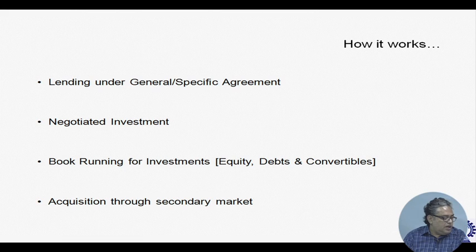Now, they can also respond to book running for the investment, and this book running may be for equity, debt, or convertibles. Book running means you want to issue the shares either through private placement or the public primary market, and you want this financial institution to come on board and make an investment into your equity.